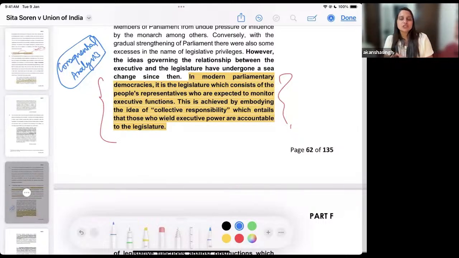So when the judiciary decides a judgment, it can also see it through the lens of the consequence that it will have. And in this case of Sita Soren, the judges have concluded that not granting immunity for the offense of bribery is neither reducing nor extending the privilege of the members of the legislative body. That is also how they came to the conclusion of overturning the previous case of Narasimha Rao.